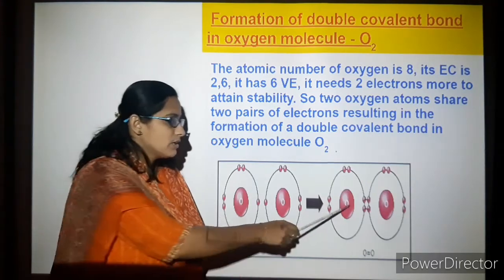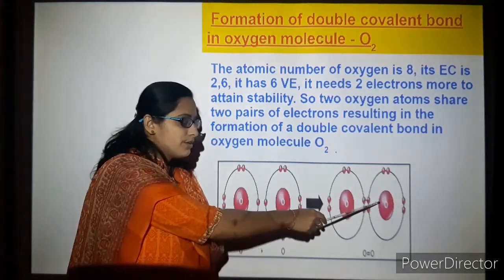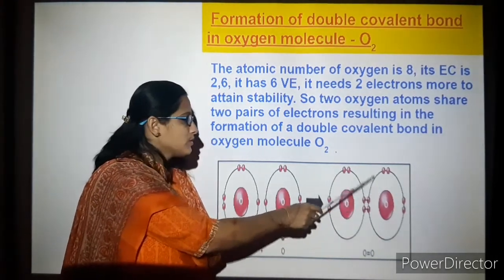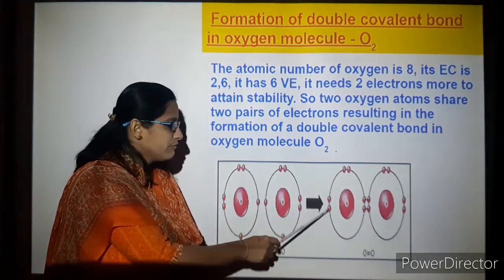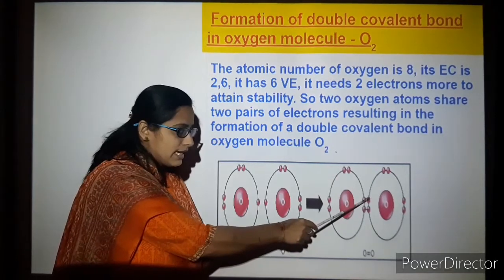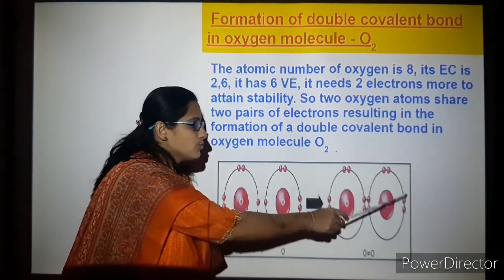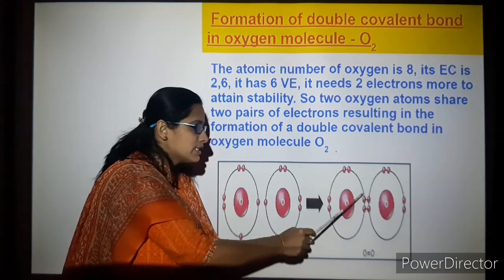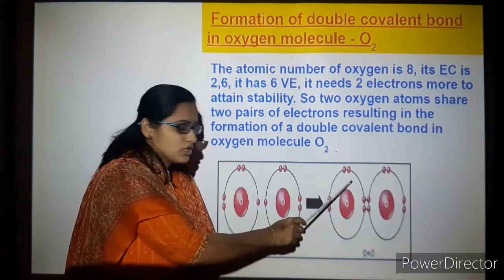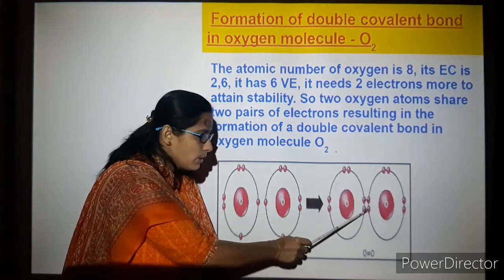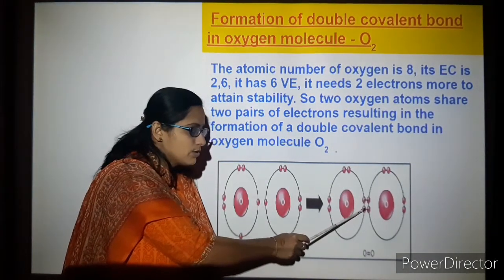That is, from here one pair of electrons, from here one pair of electrons. It becomes two pairs. So it becomes 1, 2, 3, 4, 5, 6, 7, 8 for this oxygen atom. Here also you can see 1, 2, 3, 4, 5, 6, 7, 8 for this oxygen atom. So there is a bonding in between. So a double bond is formed. So one pair, two pair.